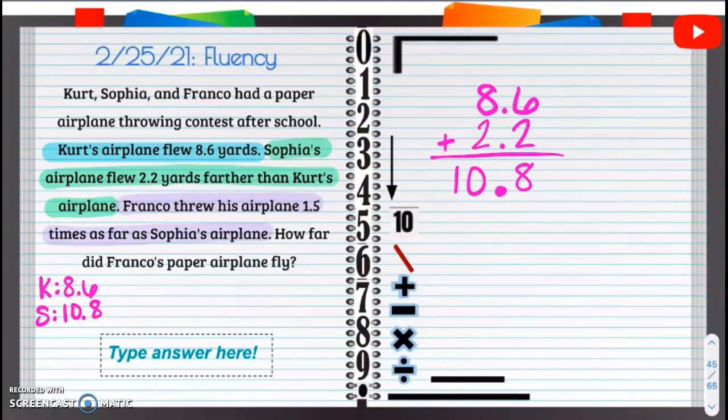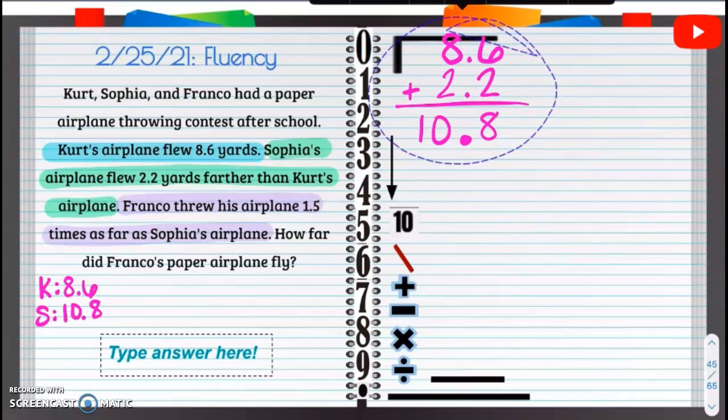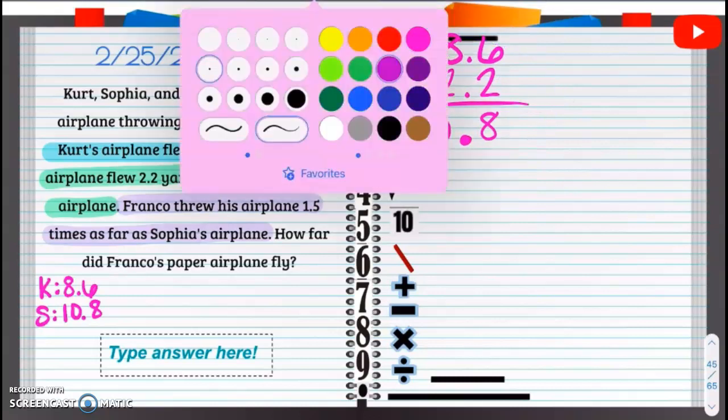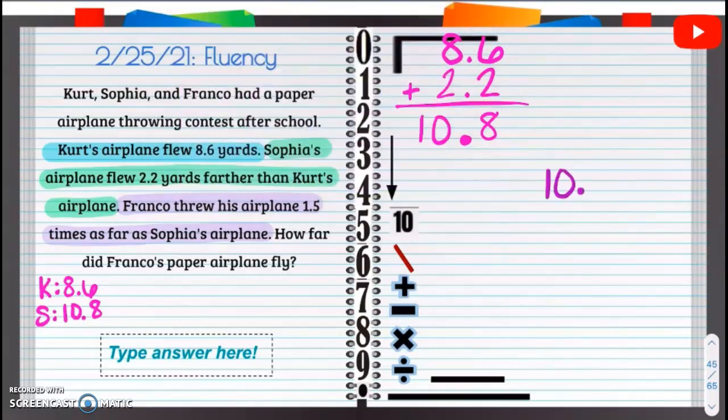So what do you think we're going to do there? We're going to multiply there. I'm going to move this up. All right, we're going to multiply. So we're going to take that 10 and 8 tenths yards, and we're going to multiply it by 1.5 yards.